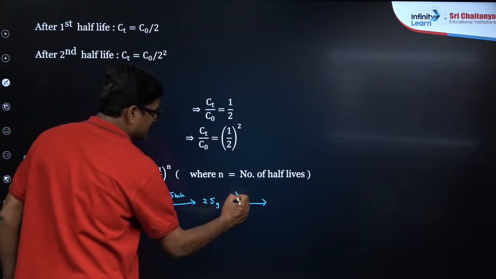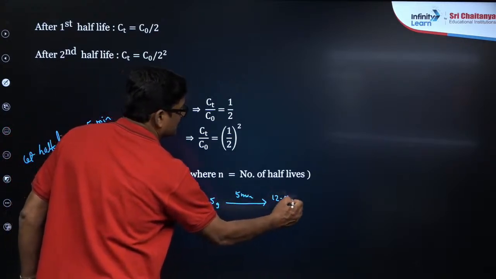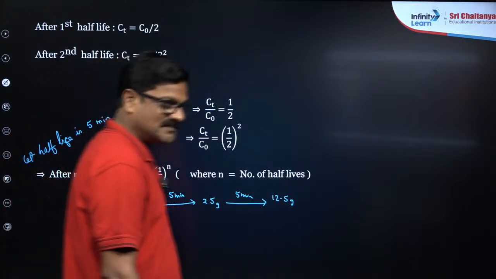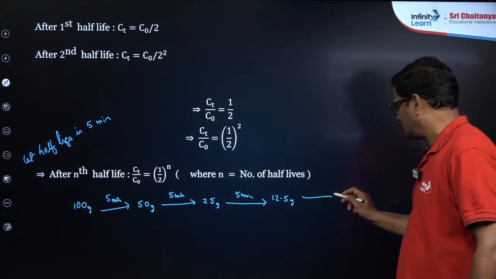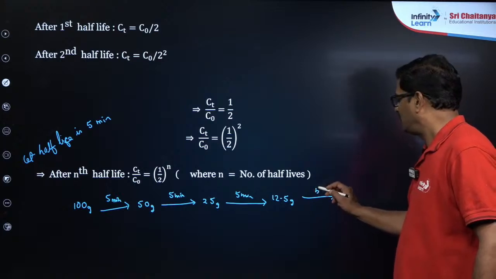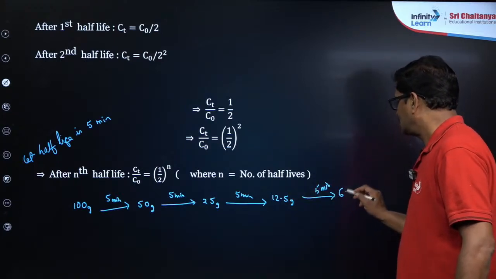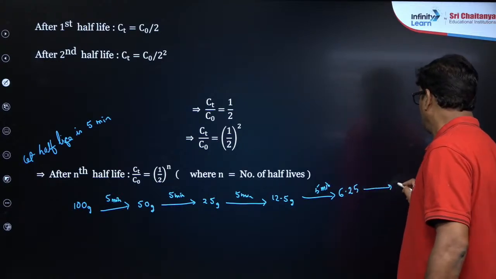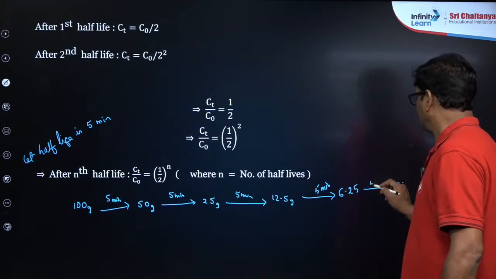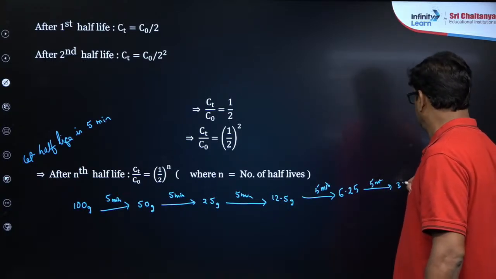After another 5 minutes, it is going to be 12.5 grams. See how the half-life is analyzed. After another 5 minutes, it should be half of this, 6.25, and then 3 point something will come.